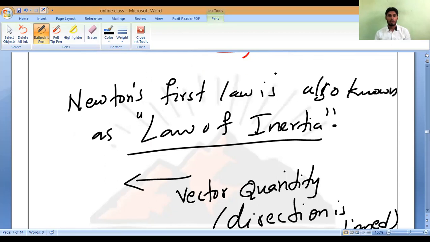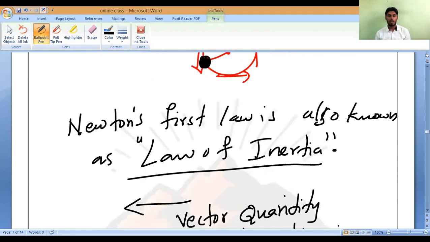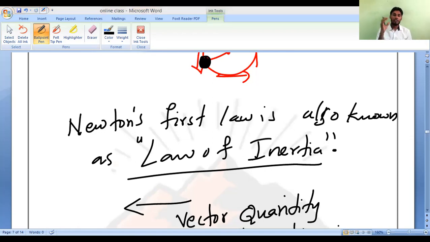So that is what you should remember. Now let us see, Newton's first law of motion gives us the definition of force also. A force is something which changes, or tends to change, the state of rest or the state of motion of a body.